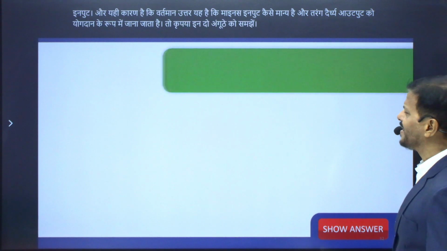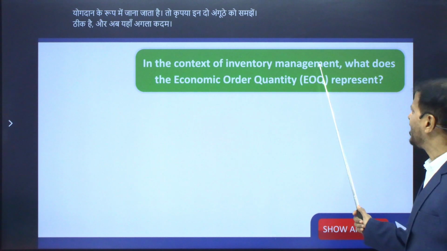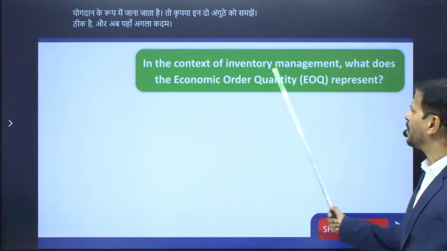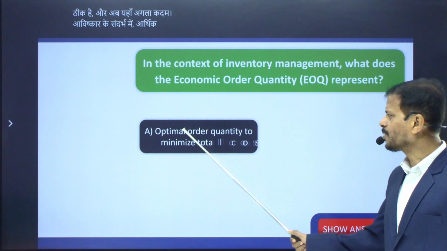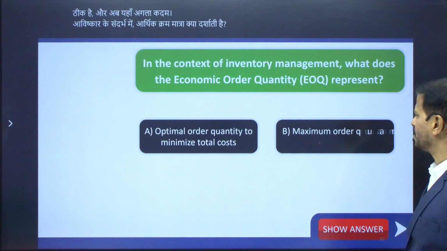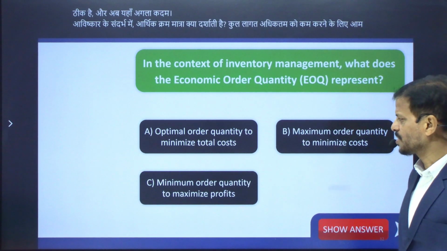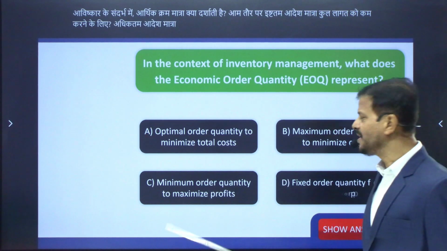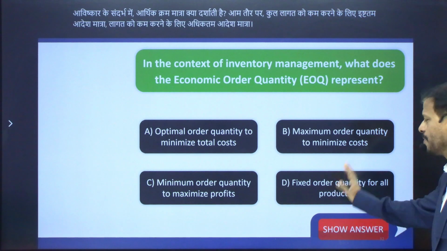Okay, and now here the next MCQ. In the context of inventory management, what does economic order quantity represent? Number A, optimal order quantity to minimize total cost. Maximum order quantity to minimize cost. Minimum order quantity to maximize profit. Fixed order quantity for all products.